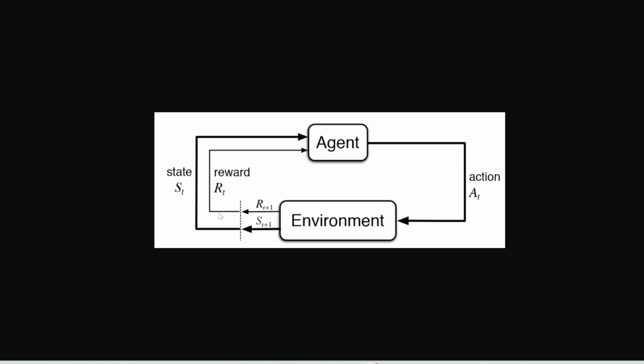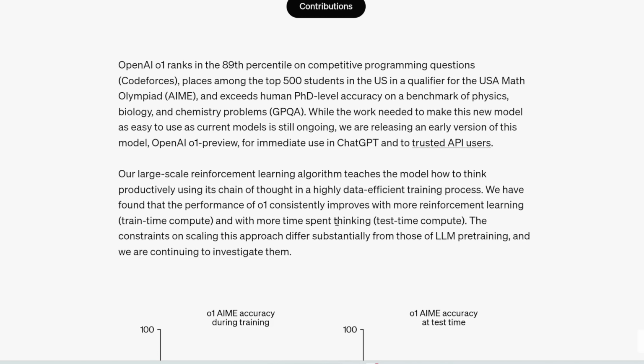They basically overlaid this on top of a large language model. And this reinforcement learning step teaches the model how to think using chain of thought. And then this sentence is quite complicated. So we found that performance of O1 consistently improves with more reinforcement learning, train time compute, and with more time spent thinking, test time compute. So what exactly does this mean?